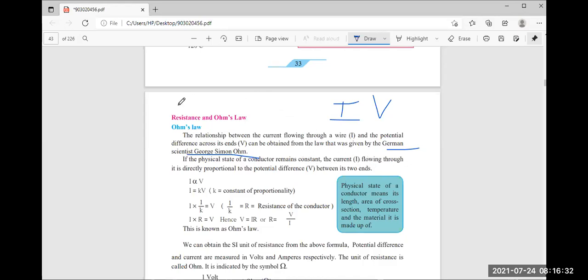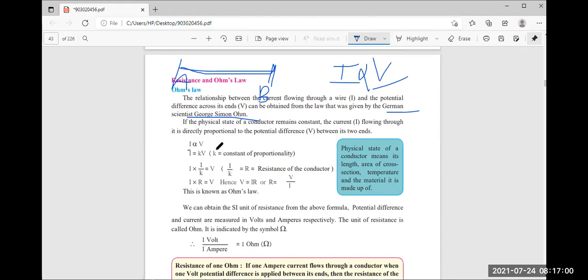Suppose you have a wire with both ends A and B, and current is flowing through it. The conductor remains constant, its state will not change. Then the current flowing through it is directly proportional to the potential difference between its ends. Got it? So from this we get the formula I is directly proportional to V, meaning current is directly proportional to the potential difference.